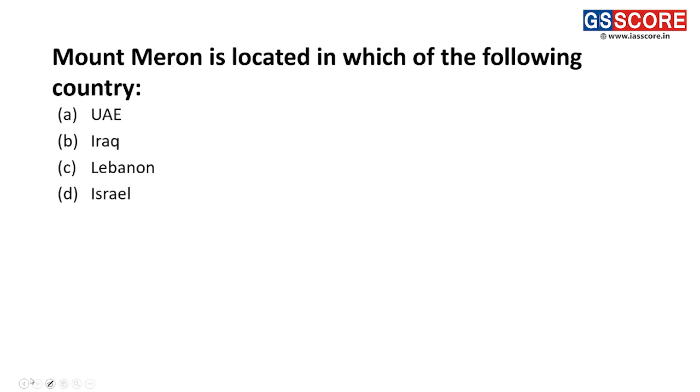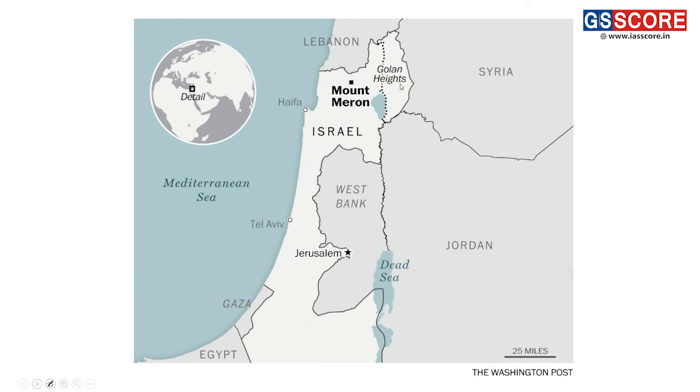Next question is, Mount Meron is located in which of the following countries? So here we can see the Mount Meron is located in Israel. Here we can see it is present in the northern part of Israel.